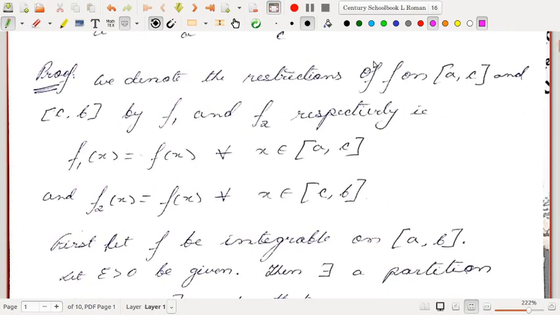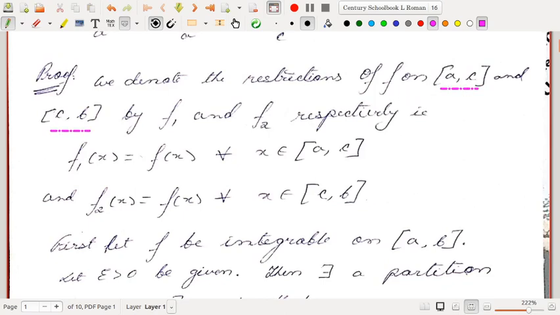So we denote the restrictions of f on [a,c] and [c,b] by f1 and f2. So what do you mean by restriction? Restriction means we are restricting the function on a smaller domain. The original domain of the function f is [a,b]. We restrict the function on the subintervals [a,c] and [c,b]. So f1 is a function from [a,c] to R which satisfies f1(x) equal to f(x) for every x inside [a,c]. Similarly, f2(x) is same as f(x) for all x inside [c,b].